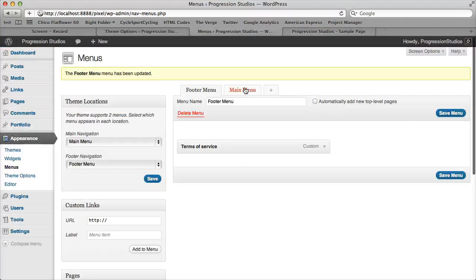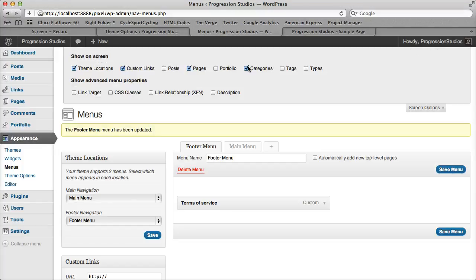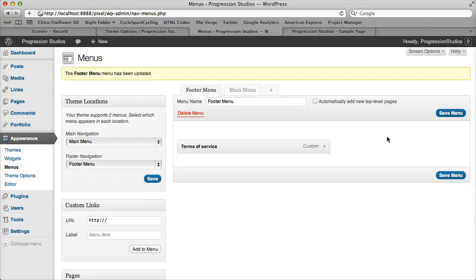So it's pretty cool. Navigation super easy to use. Can remove, add certain things. One last thing is, if you really want a specific thing on the menus, you can click Screen Options, and it'll give you some options on how to use advanced menu properties. For whatever reason, if you want to add a class or a link target, all that stuff is up there in Screen Options. You probably won't need to use that though. So that's the navigation menu.